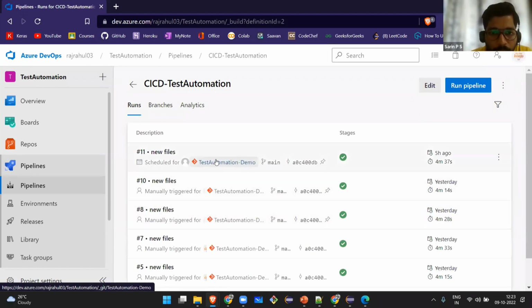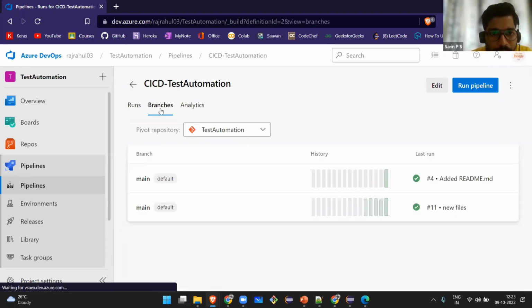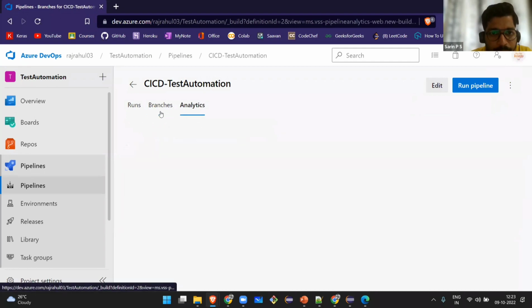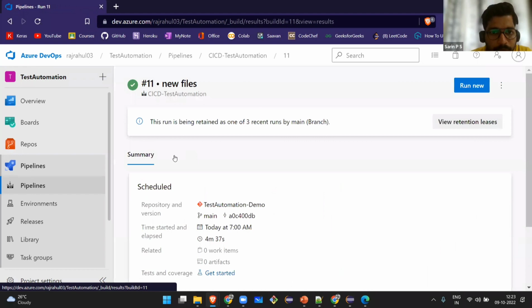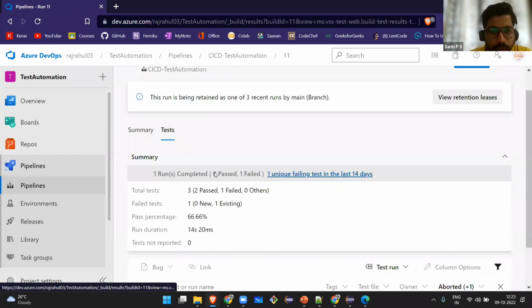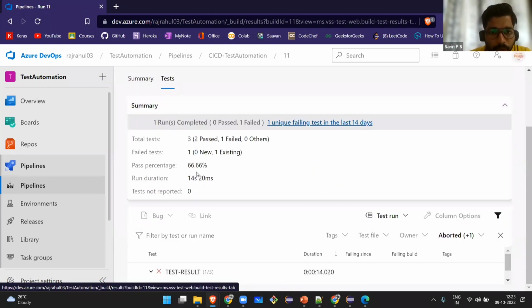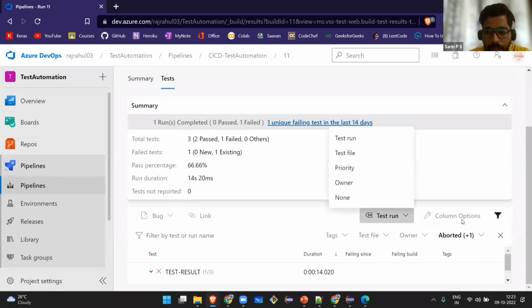So what is inside this basically? Branches, analytics, the pass rate, everything is here. I will go into this and come here. See, I have run 3 test cases out of which the pass rate is 66%. One got failed. So how to write one pipeline? That is what I'm going to show you right now.